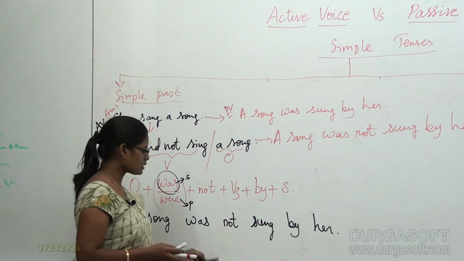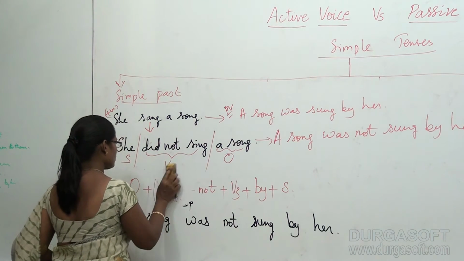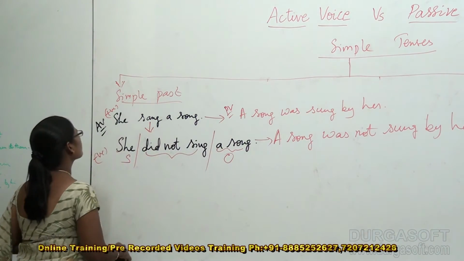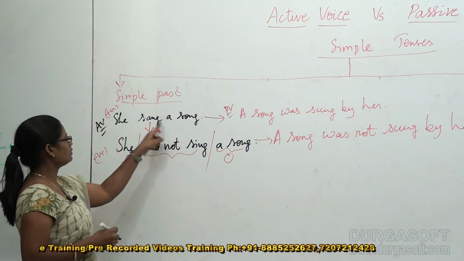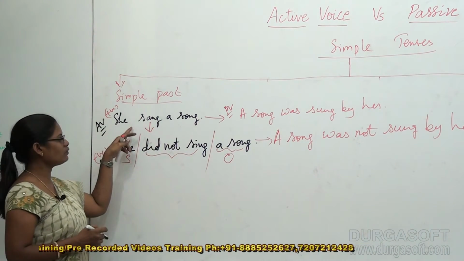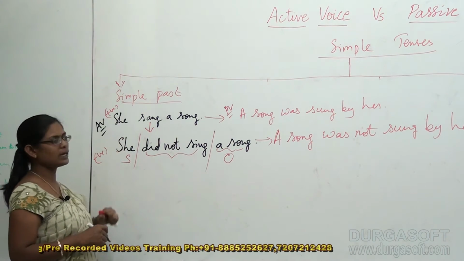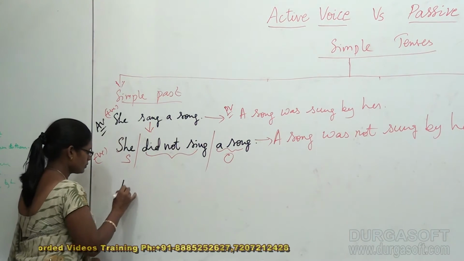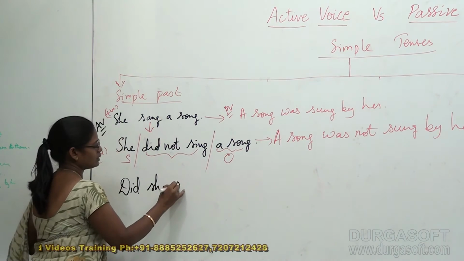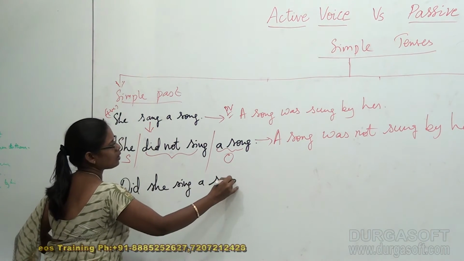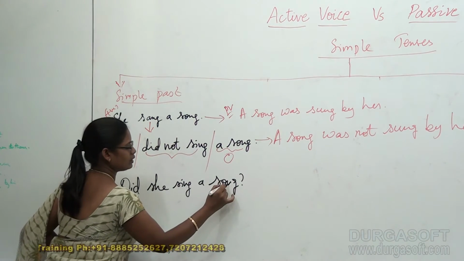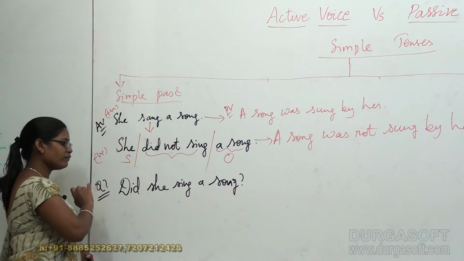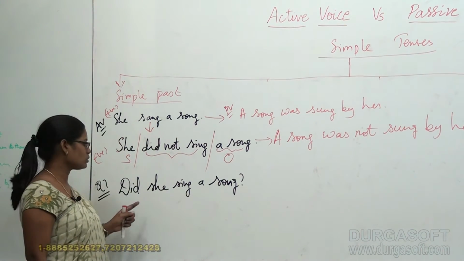Now let us prepare some questions with this respective tense. I want to prepare a question for this. With the given structure, she sang a song. I would like to convert this into a question. How can I do that? Even for the question, the word did helps me here. It is, did she sing a song? Now this is my question, okay? And please don't ask me how this question is formed now, because we have already discussed all the rules in our previous videos.